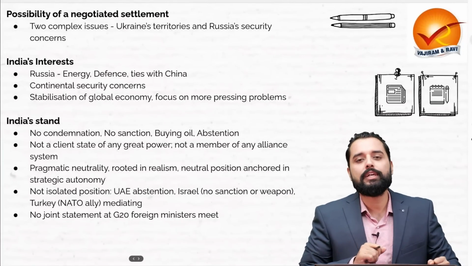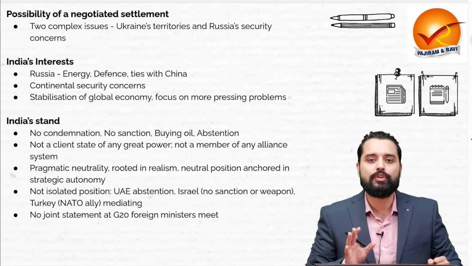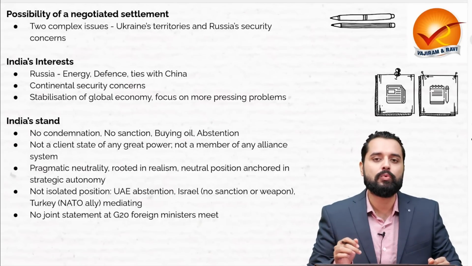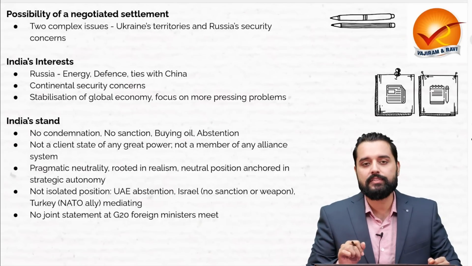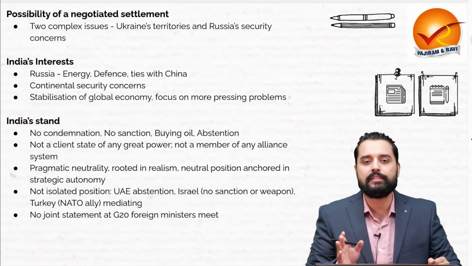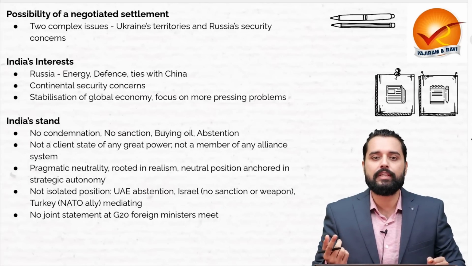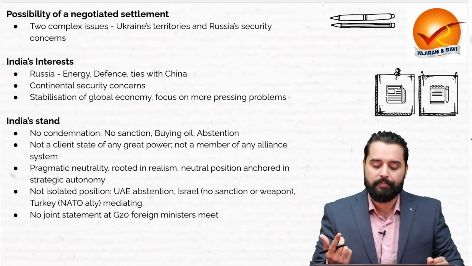Now, what is the possibility of a settlement here? There are two complex issues which need to be addressed for any settlement to last. For example, one is Ukraine's territories. Ukraine naturally wants to regain its lost territories, and any country's territorial integrity and sovereignty must be respected.